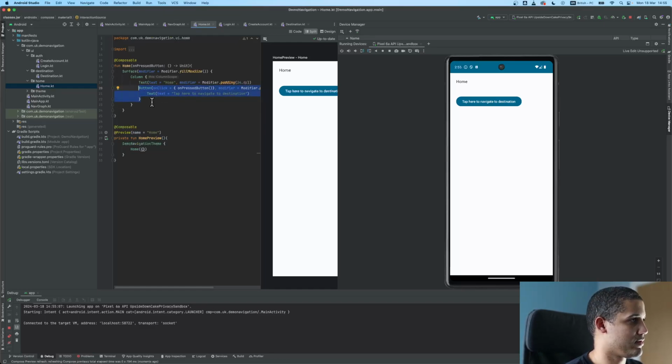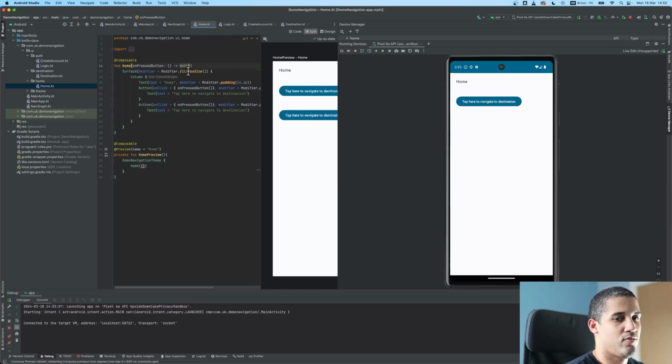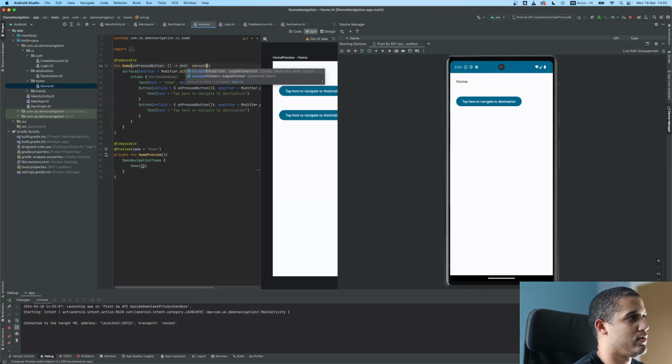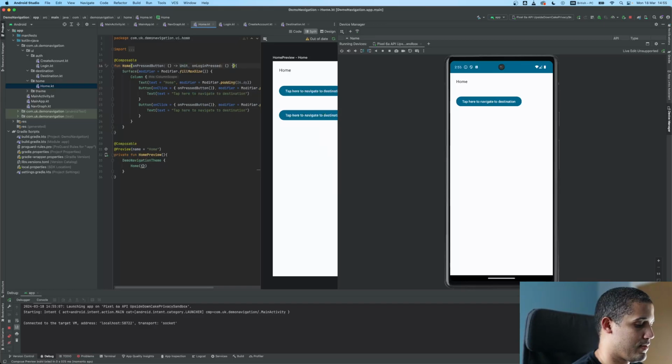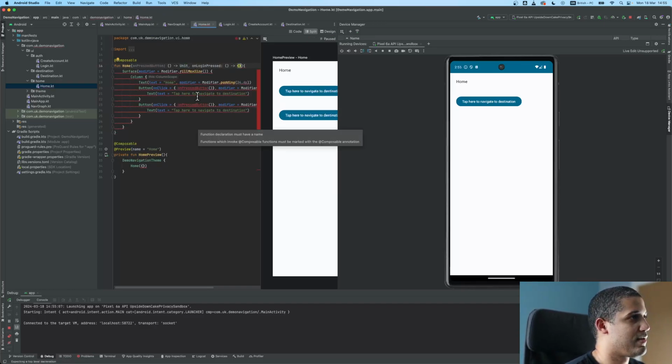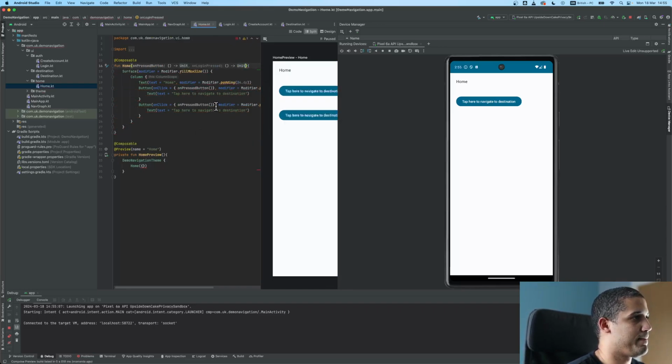Let's just copy this button and say we need a new action that says on login pressed, and then this new action is going to go here in the second button, and this button will say login. Okay, and then